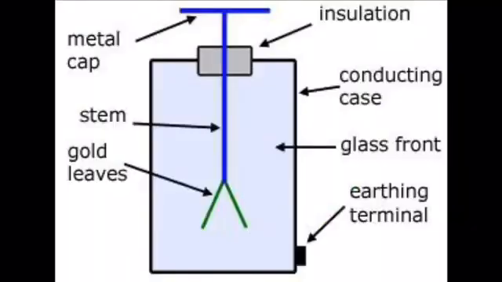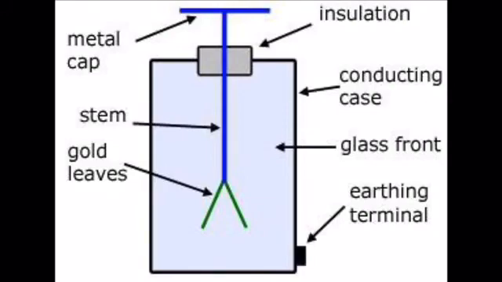Generally, gold and silver are used to construct an electroscope because they are good conductors of electricity. Copper and aluminum can also be used. It consists of a glass jar having a vertical brass rod. As you can see in the picture, the rod is inserted into the jar through the cork.